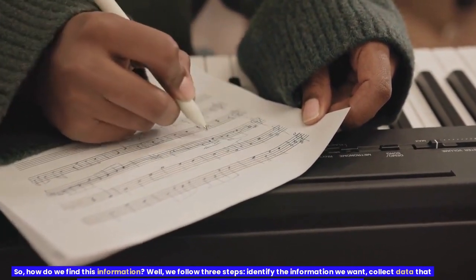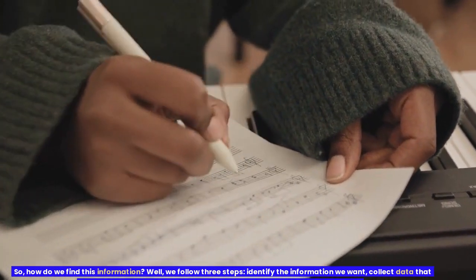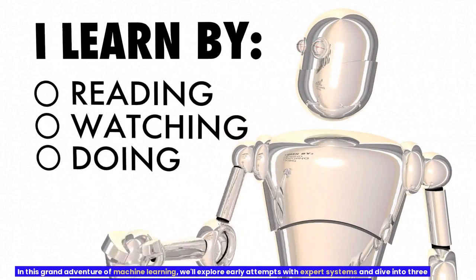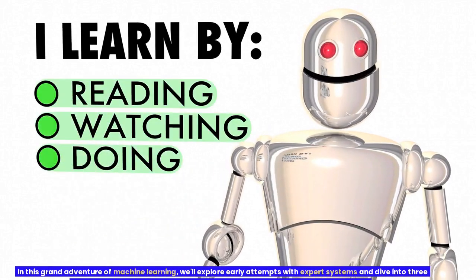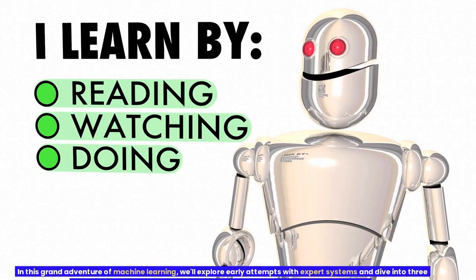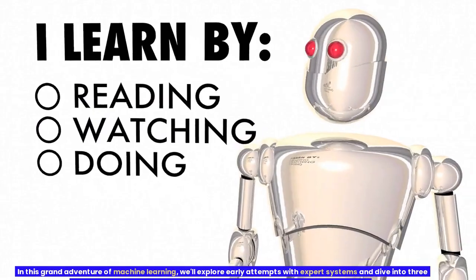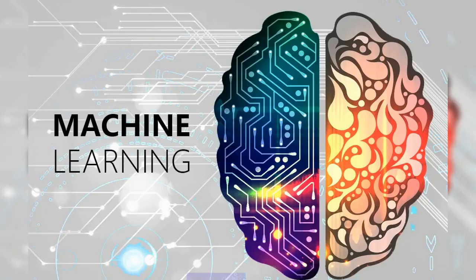Usually we are searching for patterns that help us understand data or predict future events, like guessing a person's movie preferences, deciphering a handwritten note, or recognizing a song from just a few notes. So how do we find this information? Well, we follow 3 steps. Identify the information we want, collect data that might hold that information, and then design and run algorithms to extract it.